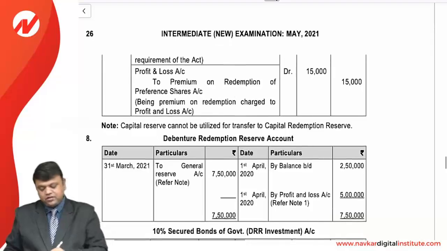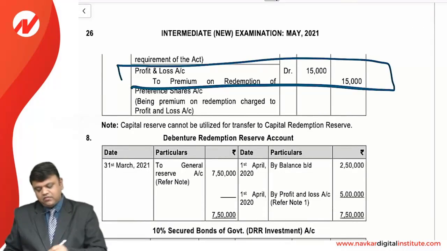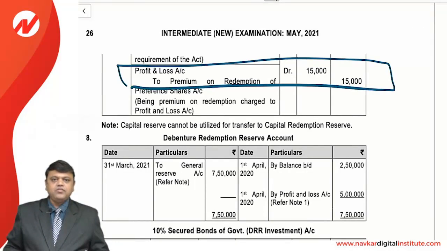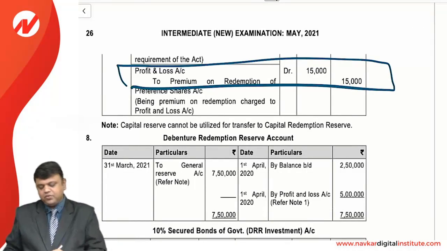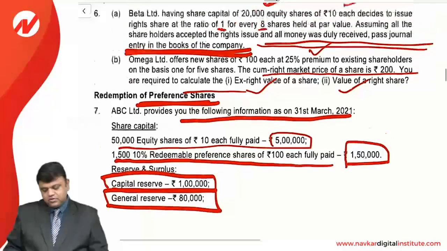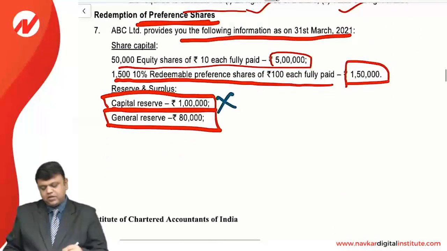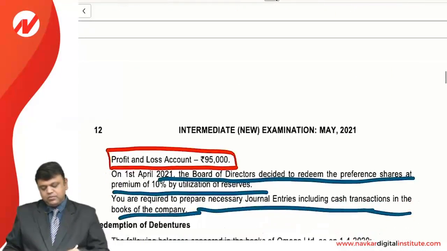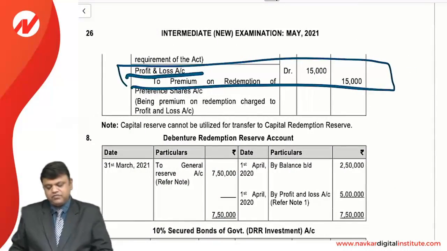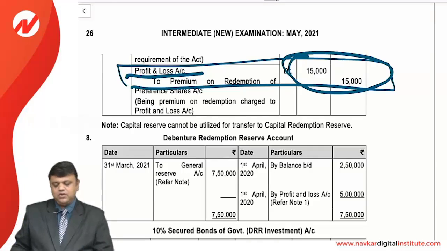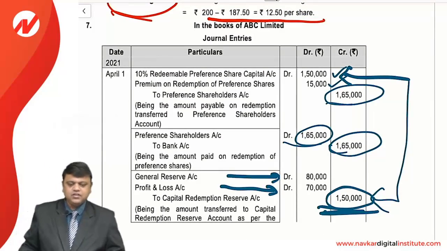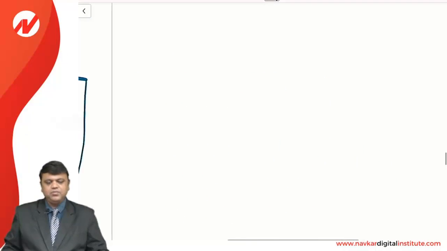And yes, the most interesting entry, friends: nowadays, when Section 133 is applied, you cannot write off the redemption premium against the securities premium, but you need to write off against the P&L account. Yes, you can see that in the question, the capital reserve cannot be used, general reserve can be used, P&L account can be used. So you need to write off the premium on redemption first against the P&L, and only then can you transfer the amount to the CRR account. So these are the three provisions that you need to always keep in mind.